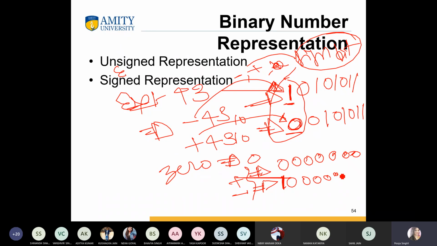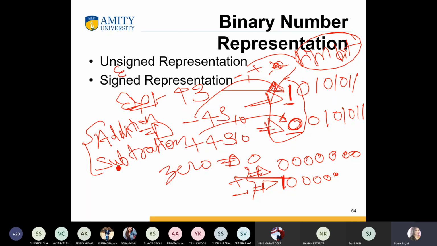Also, addition or subtraction require different behavior. It means if we add two negative numbers, or one positive and one negative, or both positive numbers, all the operations, addition or subtraction, can depend on the sign bit.